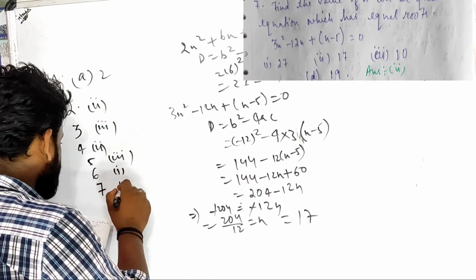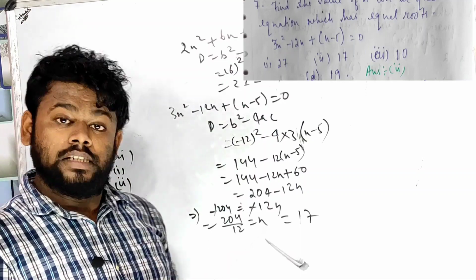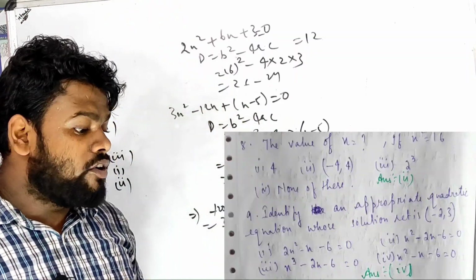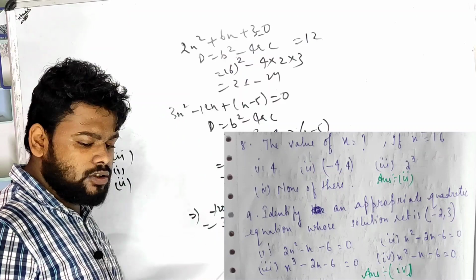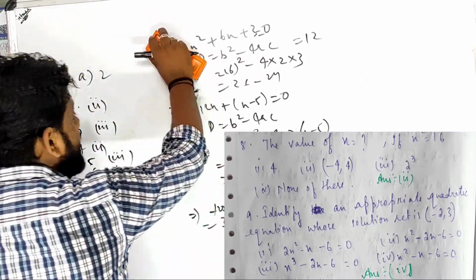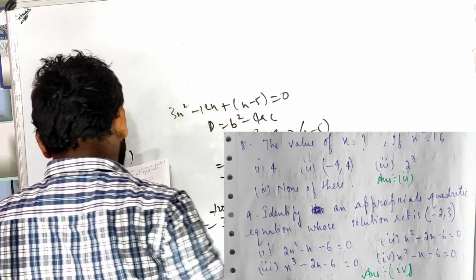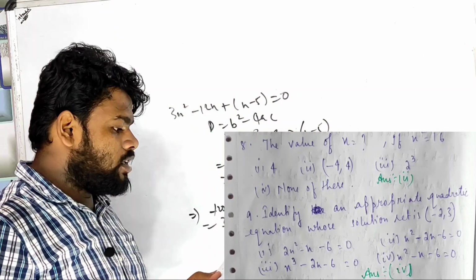What about number 7, children? Option 2 is the correct option. Very easy, right? Number 8. What is the value of x? It is also very easy. What is the value of x?